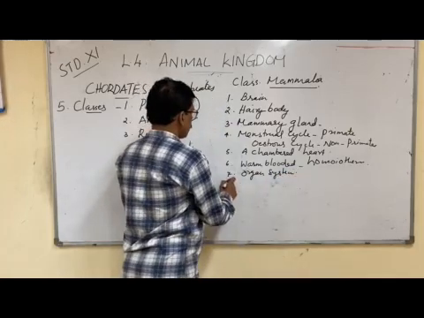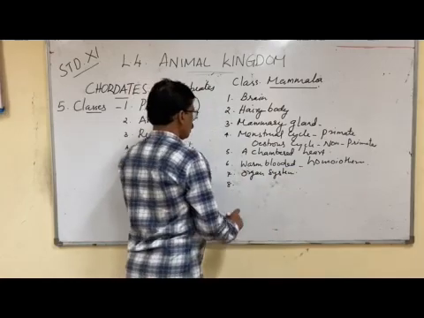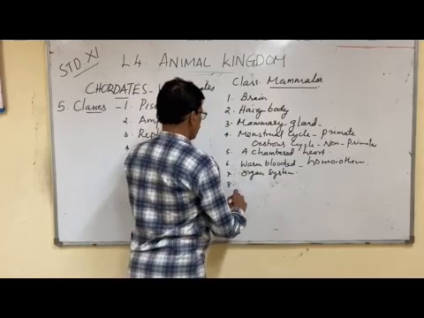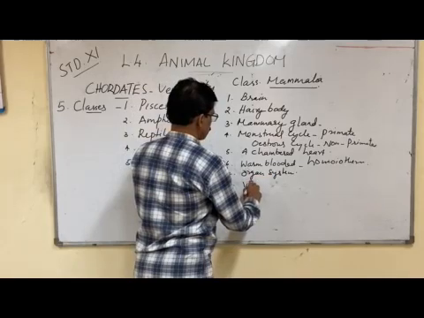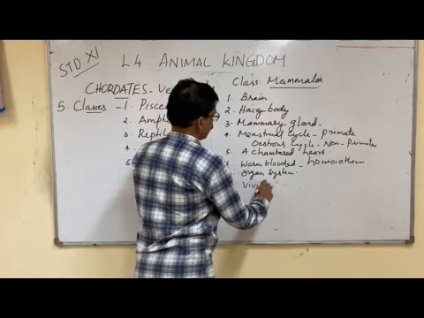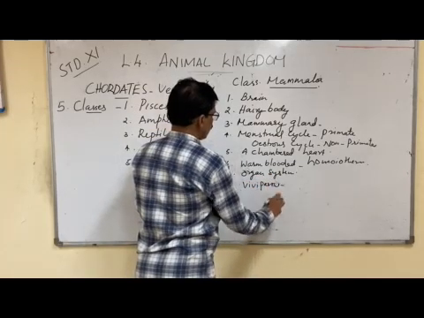They are usually giving birth to young ones. Hence we call them viviparous. Mammals are usually viviparous.